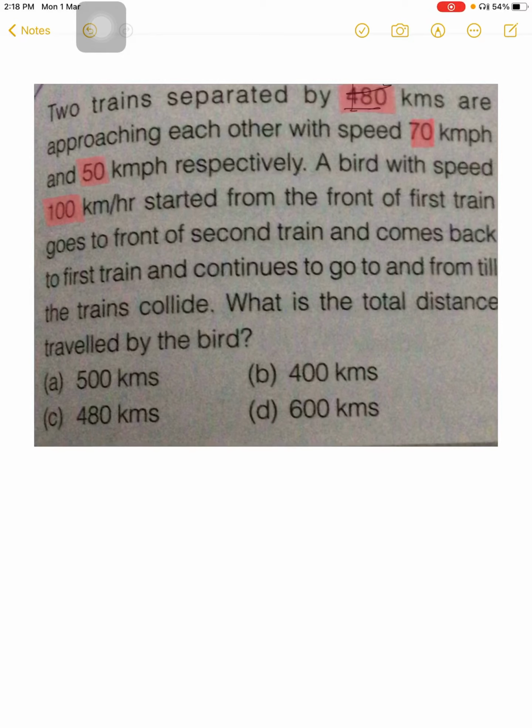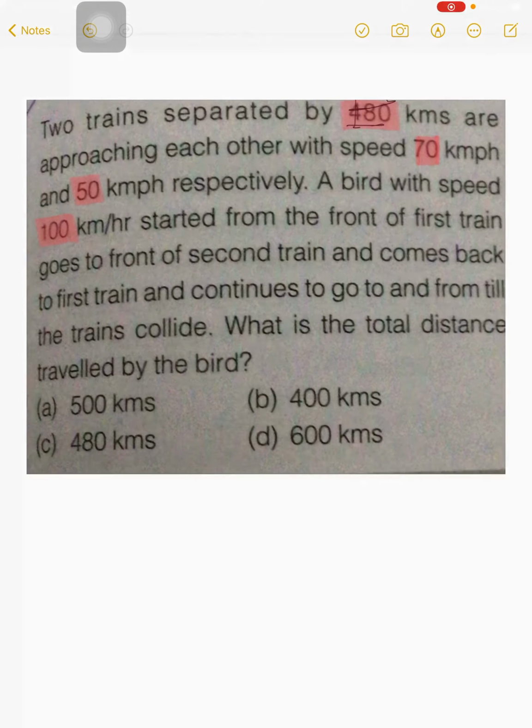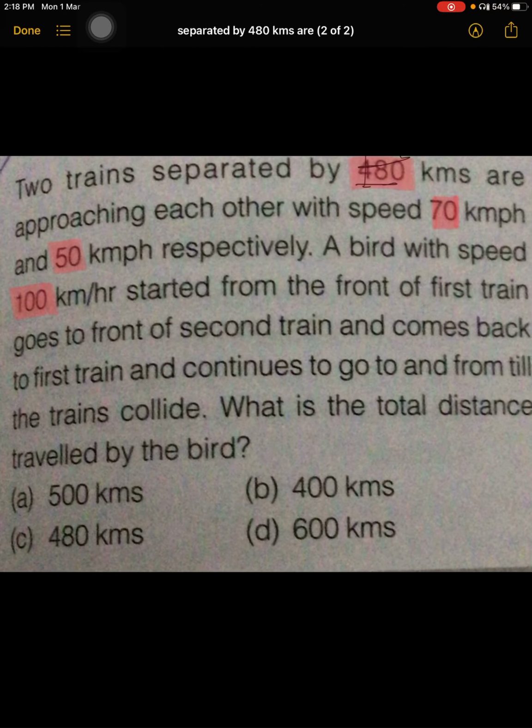This is a question taken from the time, speed, and distance module. In this question, we will first read the question and then we will try to solve the possible solution. This is a very good conceptual question, many times asked in JEE Mains and various competitive exams.